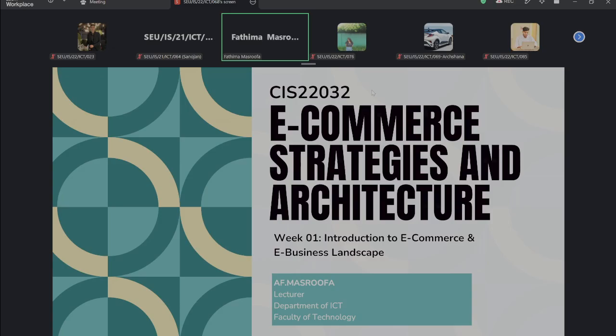The topic we are going to discuss today is e-commerce strategies and architecture, right? So what is e-commerce? There are three terms displayed in this slide. One is e-commerce, another is strategies, another is architecture. Does anyone have any idea about e-commerce? What is strategies? What is architecture? I'm expecting some answers from your side. What do you think about these three terms? You're all familiar, I hope.